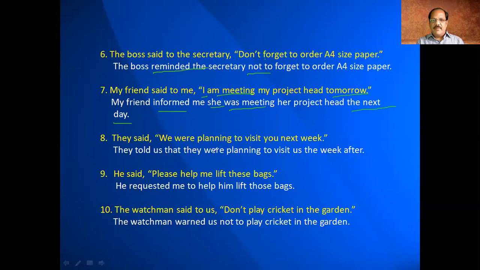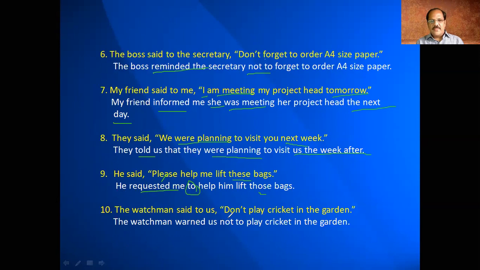They said, "We are planning to visit you next week." So they told, that's the information given, that they were planning. The same thing was there, present continuous changing to past continuous tense. "Next week" becomes "the week after". He said, "Please help me lift these bags." He requested me. Then we are using "to" as a preposition here, and because "please" has become "requested", "help him lift those bags". "These bags" will become "those bags".